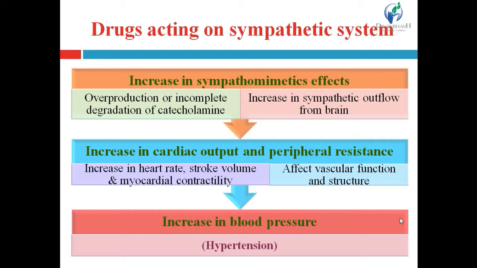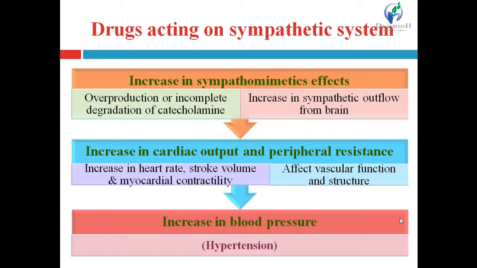The sympathetic system includes adrenergic receptors alpha and beta. Again, it has different subclasses: alpha 1, alpha 2, beta 1, beta 2, beta 3. Right? These are the adrenergic receptors. Then sympathetic neurotransmitters are catecholamines. Right? They include adrenaline, noradrenaline, dopamine, etc. Okay.